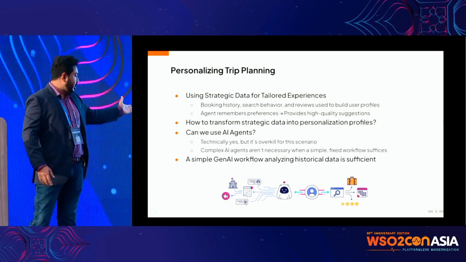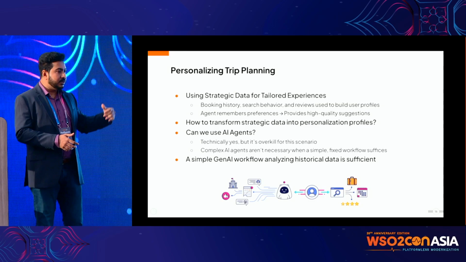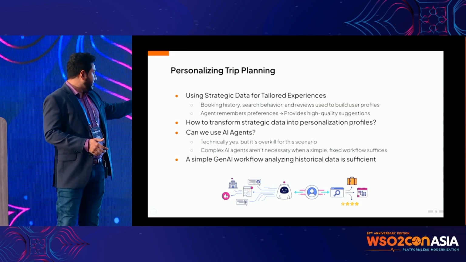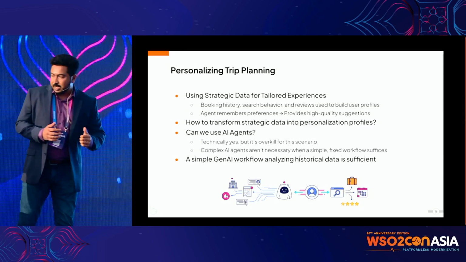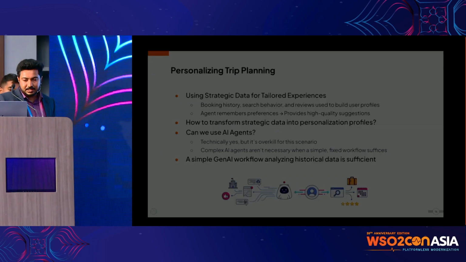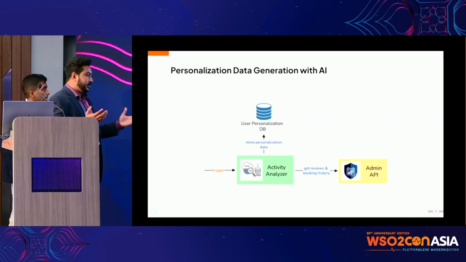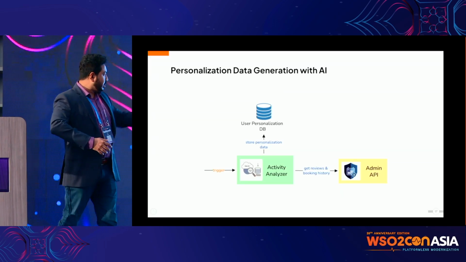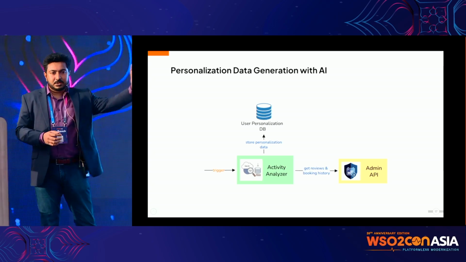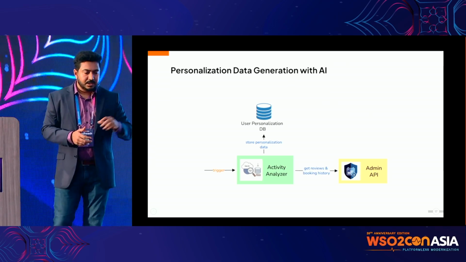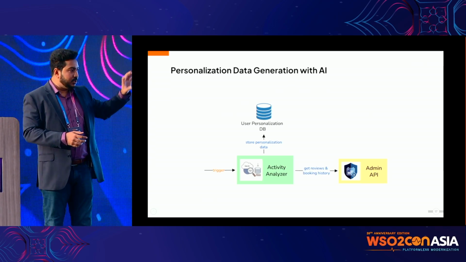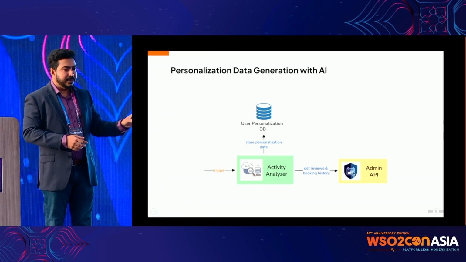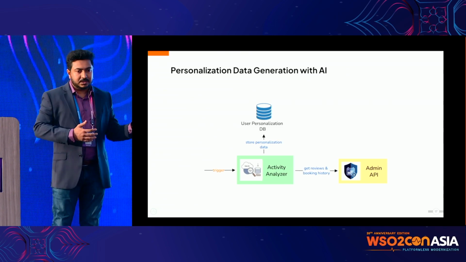So the ideal pattern we would require in this scenario is a generative AI workflow. And how we would build that is very simple. We will talk to our admin APIs because we can't talk to the users. Whatever APIs are used by the user portal are authorized by the user's token, right?